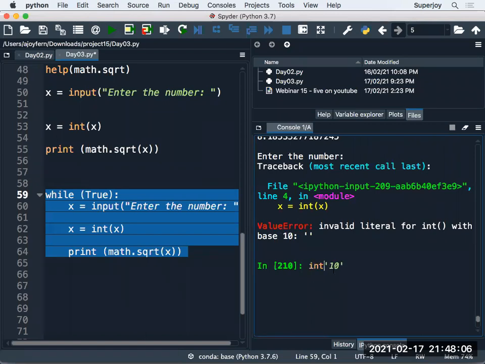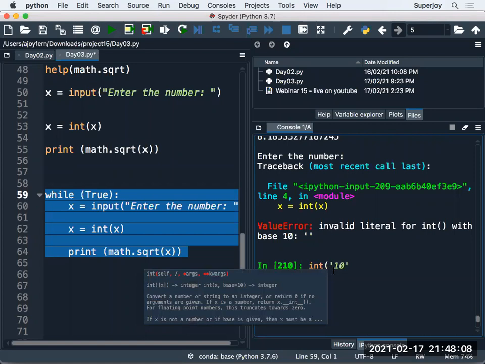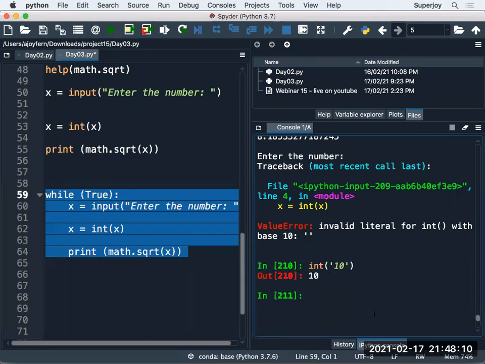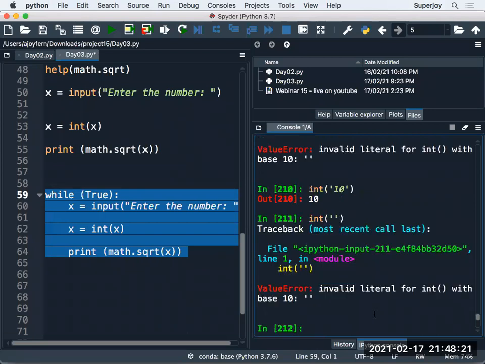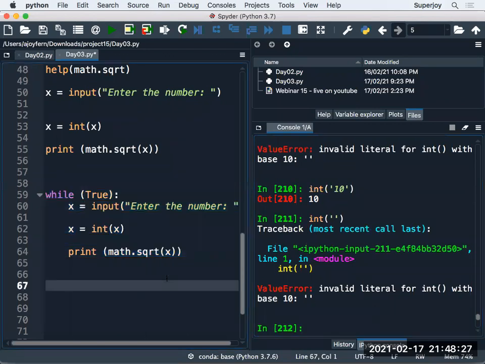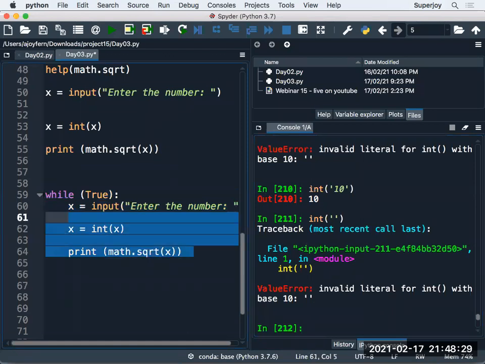Then this will work. What would be the output? It gives me 10. But guys, if my input is blank, this is a blank input. Can you see? And if I typecast it, what happens? See, it gives me an error. And that's why we are getting that error. Are you getting it, guys? Okay. Now, see this. Let's run it again, guys.